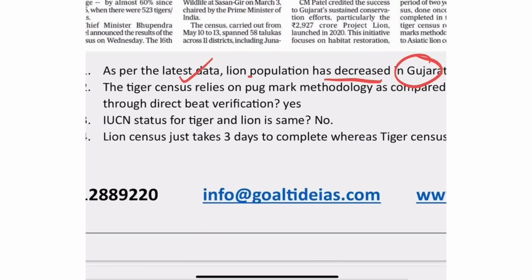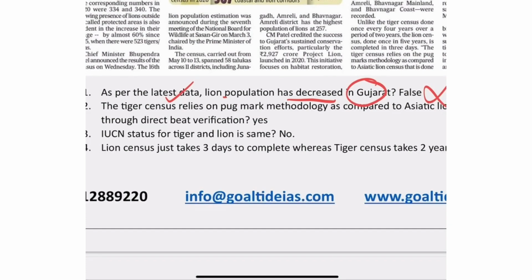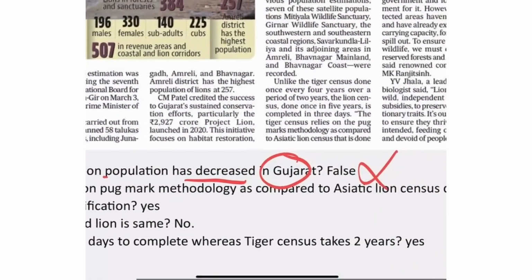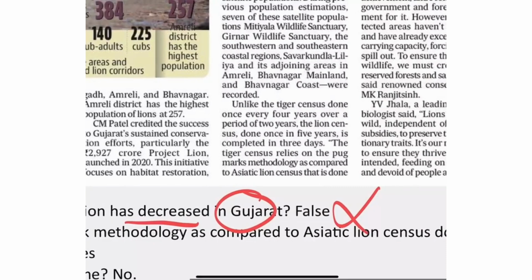Now, the second question from this article I asked you, just see the paragraph only. Unlike the tiger reserve, the tiger census is done once in 4 years, tiger and lion. Okay, see here, tiger and lion, so once in 4 years. Over a period of 2 years, so the census is done for a period of 2 years. The lion census is done once in 5 years, and completed in just 3 days.